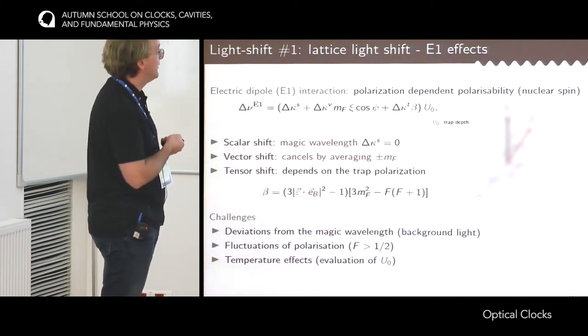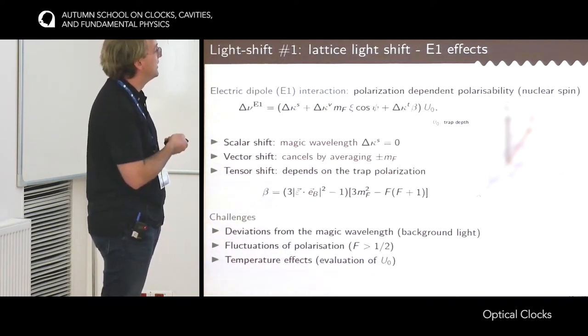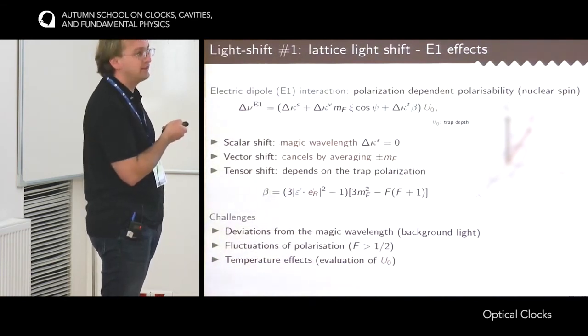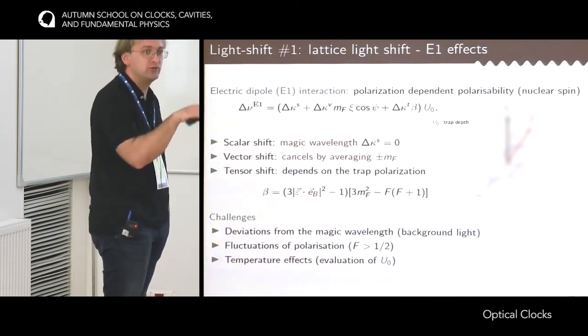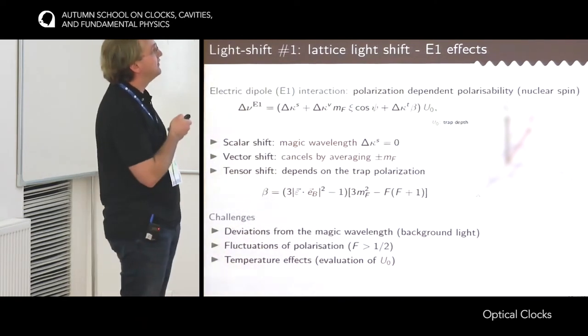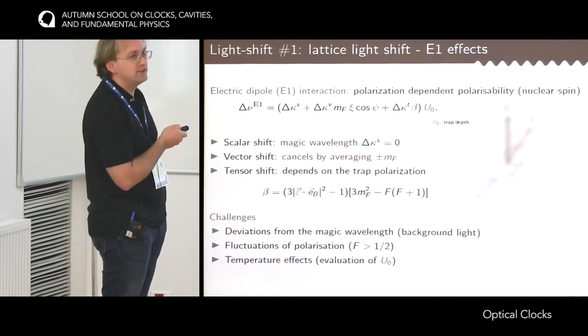And finally, I think the most critical aspect in evaluating the lattice light shift is temperature effect. Here I write U naught, the depth of the lattice, but this depth is very easy to estimate. It's just related to the oscillation frequency of the atoms in the optical lattice. But now, in an optical lattice formed by a standing laser wave, the trap is not exactly harmonic.